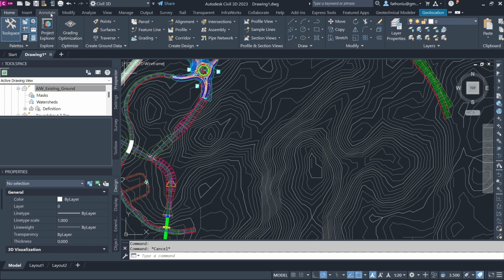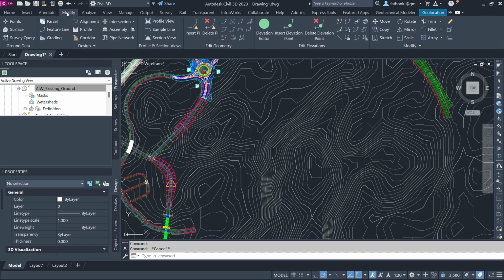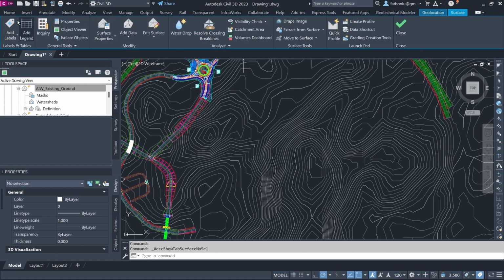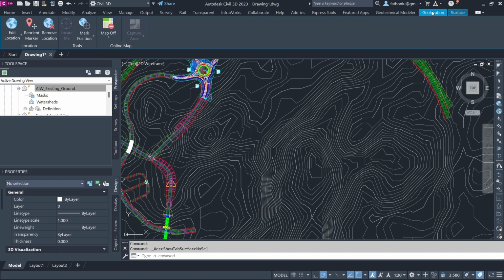So on the surface we can do modify, go modify and go for surface. So another contextual tab will appear here. You can see new tab, surface will be here. And we have another one, geolocation. If this one is geolocation, you can map, you can switch on and switch off the map.